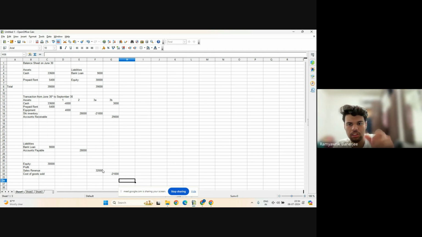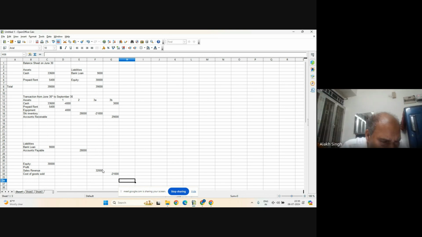Why is the cost of goods sold coming under 3B? Under 3B, yeah. Well, you can put it in 3A as well. Since I had written sales revenue first, you can put it like this as well, and then you will have to cut and write here. It is not that there is a hard and fast rule. You can change that as well. This A and B is just for convenience, mainly.